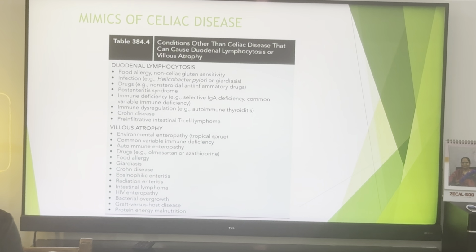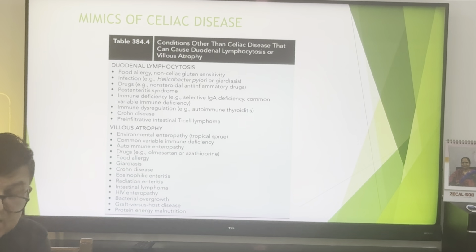The patient who shows villus atrophy and does not have celiac disease may mimic environmental enteropathy, common variable immunodeficiency, autoimmune enteropathy, drugs like olmesartan and azathioprine, food allergies, giardiasis, Crohn's disease, eosinophilic enteritis, radiation enteritis, intestinal lymphoma, HIV enteropathy, bacterial overgrowth, graft-versus-host disease, and protein energy malnutrition.